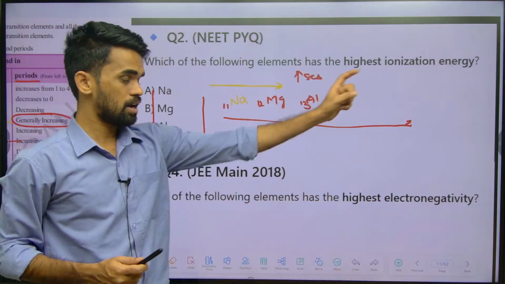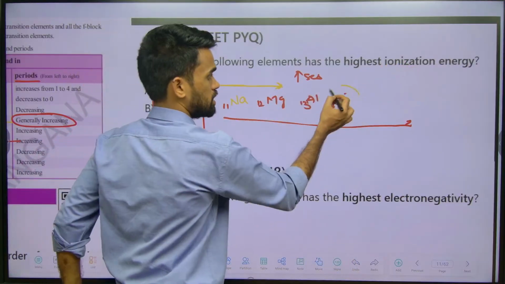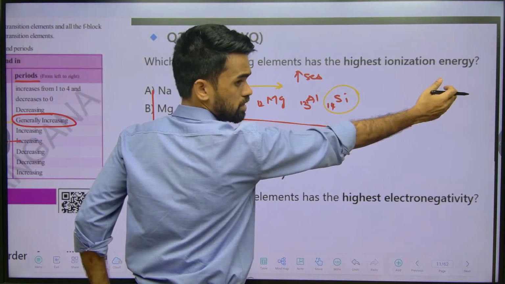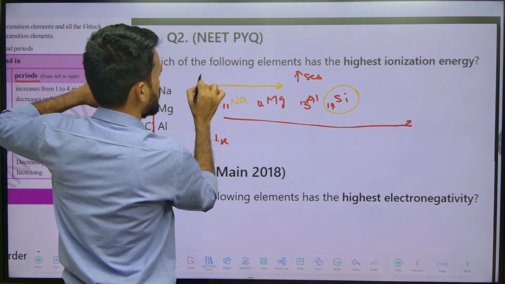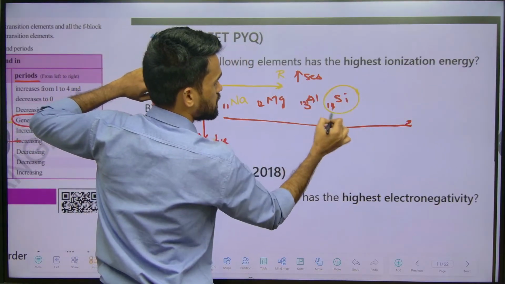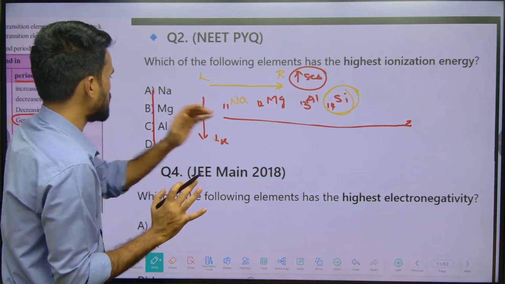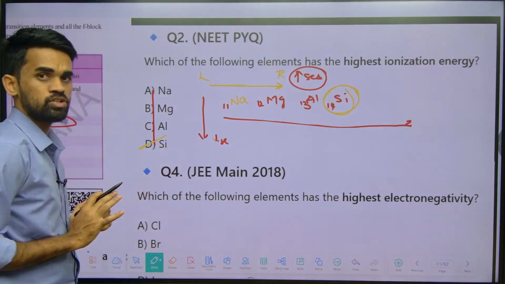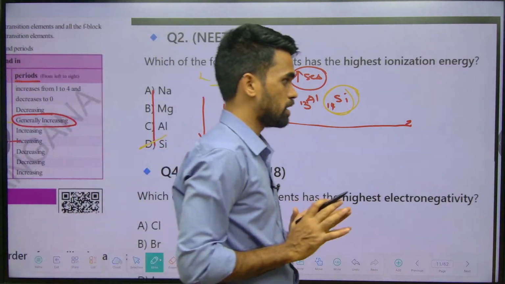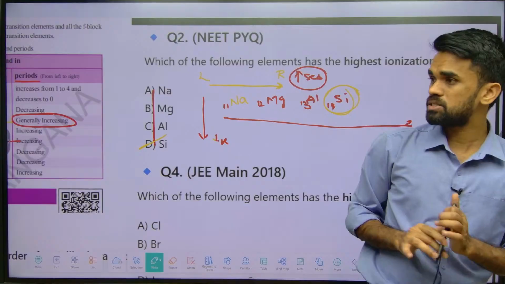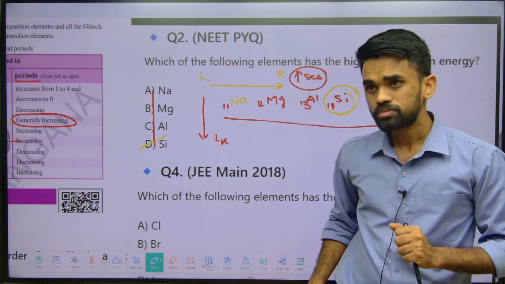So the one which is at the last, at this side, means if you go from left to right, the one which is at the right side will have greater ionization energy as per the statement. Based on that, you can simply answer D for this particular question. I hope you understood how we are solving this kind of questions.